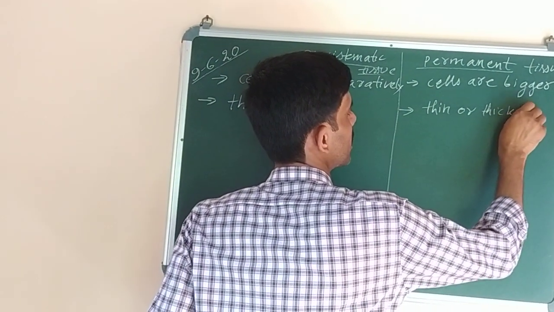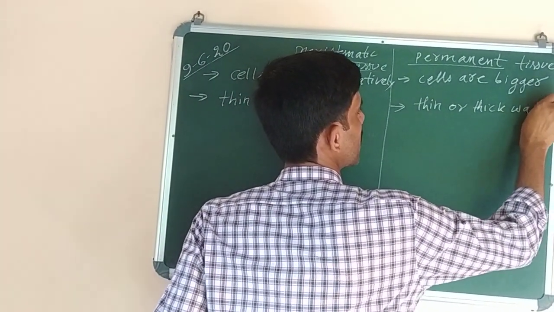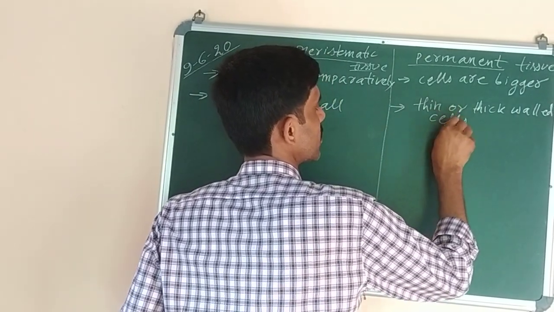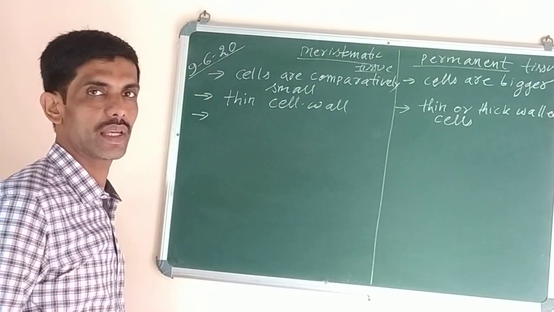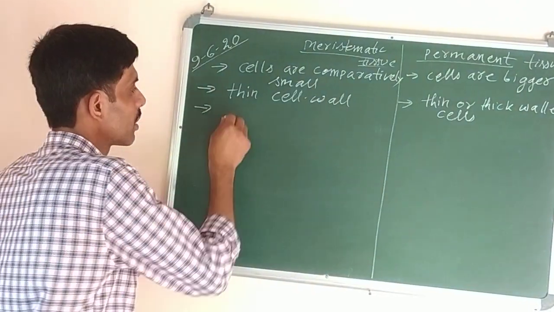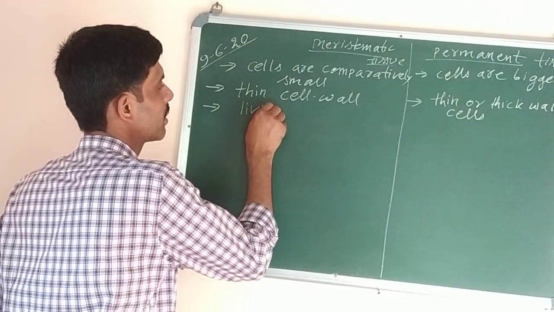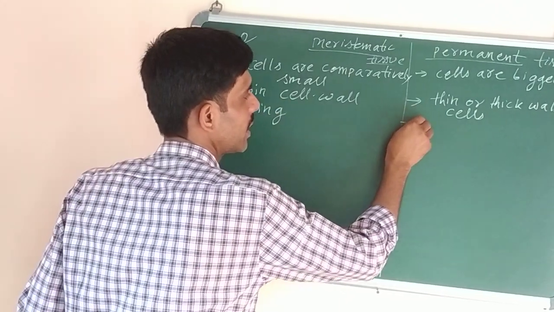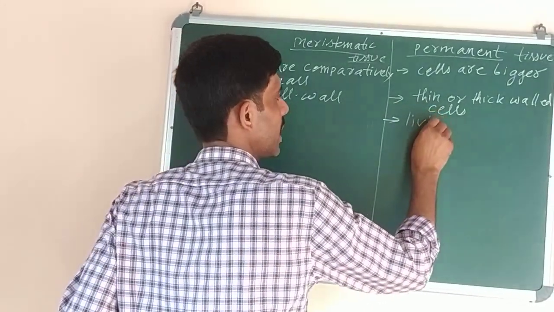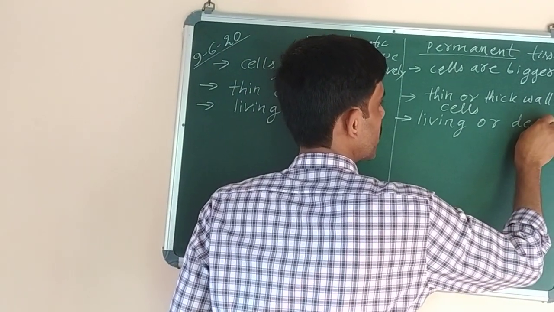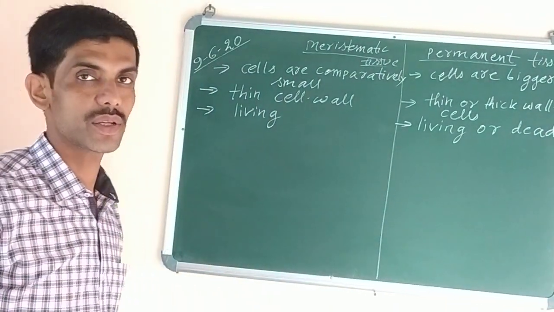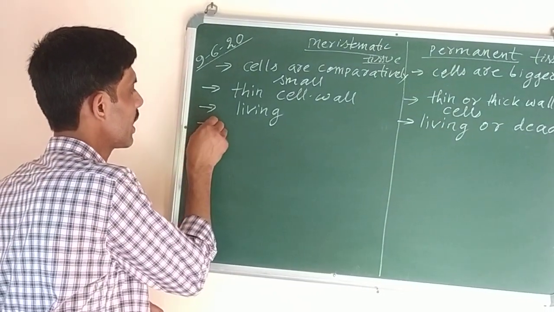Thin or thick walled cells. So cells may have thin or thick wall. Then the third difference is that in meristematic tissue cells are always living, and here it can be living or dead, both. In case of permanent tissue, the cells may be living or dead.